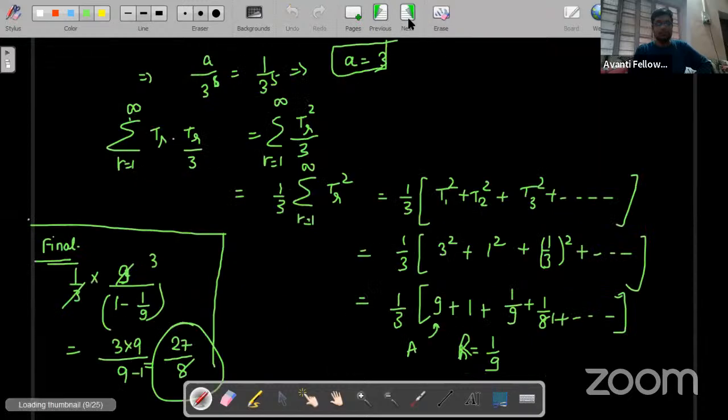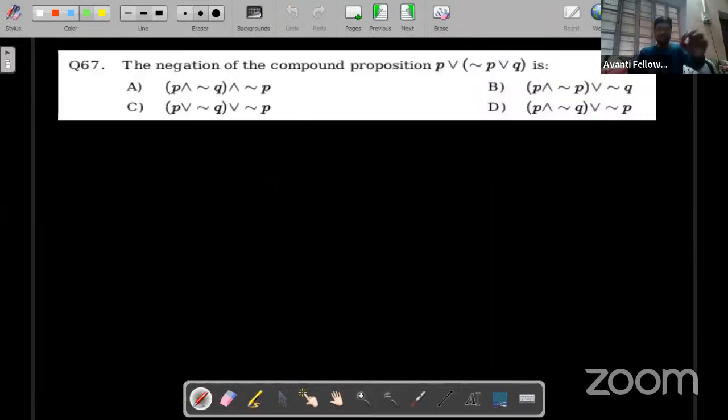Question number 67. The easiest question in this paper. This is the easiest question. Simply, if you don't know reasoning, you can even solve this one. Negation means not, right? What negation are we asked? It is asking negation of P or Q, where P, this means or.